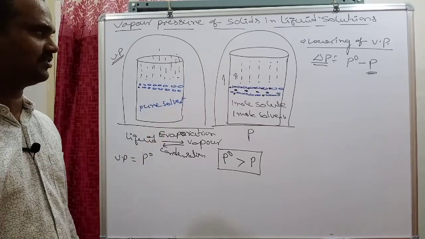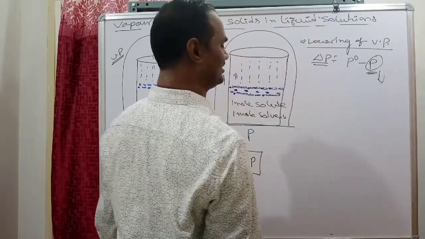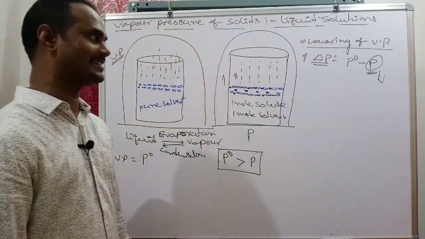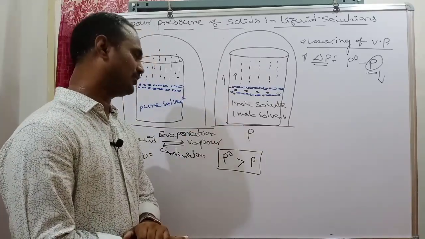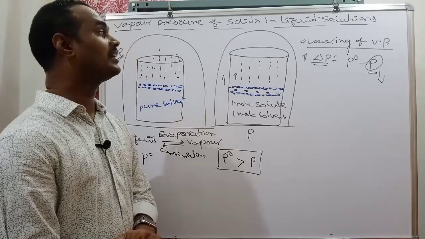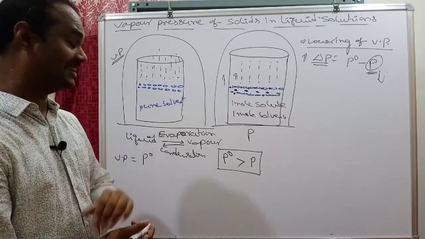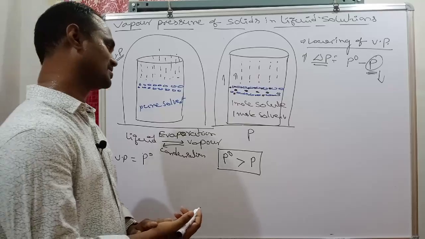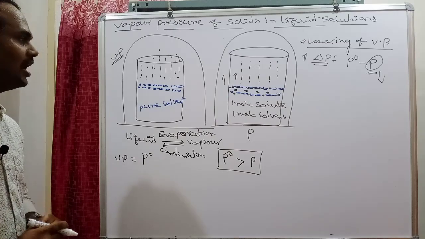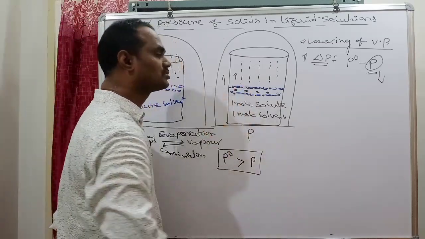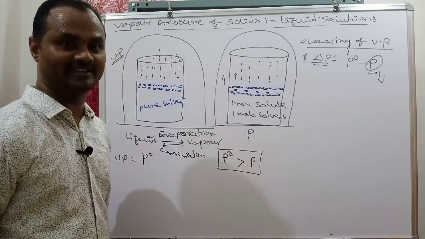P naught is a constant value. With increasing solute particles, P decreases. Therefore, delta P will increase. With an increasing number of solute particles per unit volume of the solution, the lowering of vapor pressure value increases. So this decrease in vapor pressure depends only on the amount of solute present in the solution, irrespective of the nature of the solute particle.